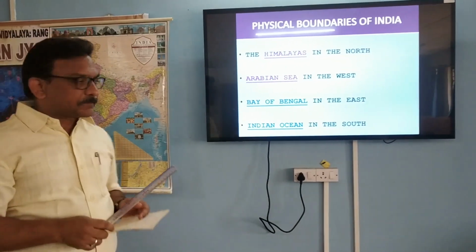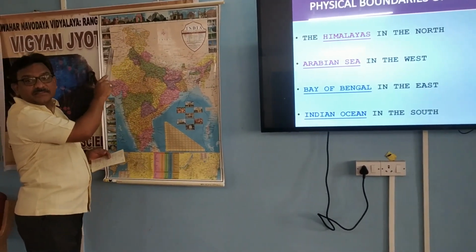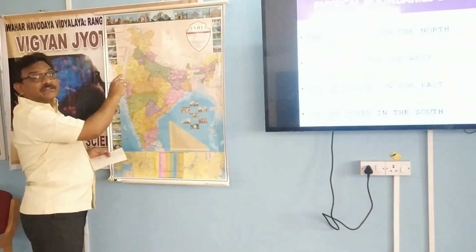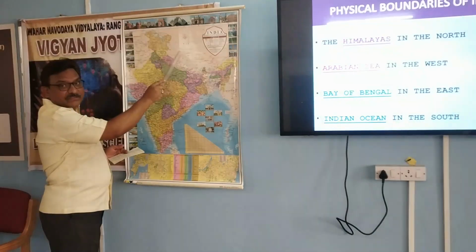Now look at the map. The Himalayas in the north. Where are the Himalayas? The Himalayas in the north. They are the physical boundaries of our country. The Himalayas in the north.